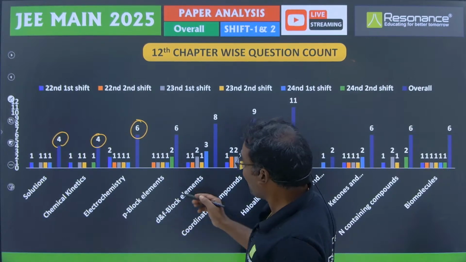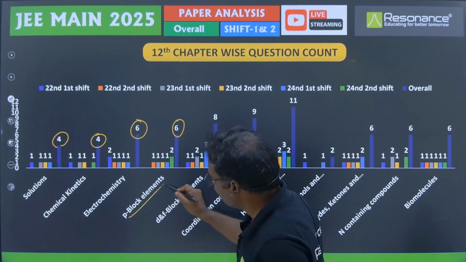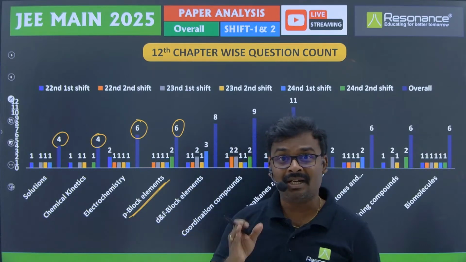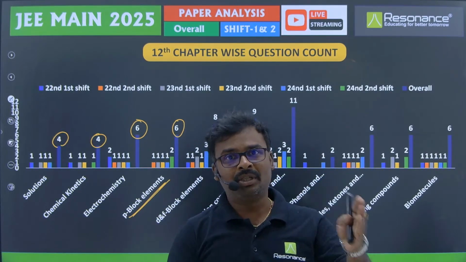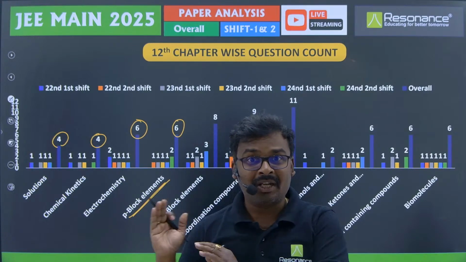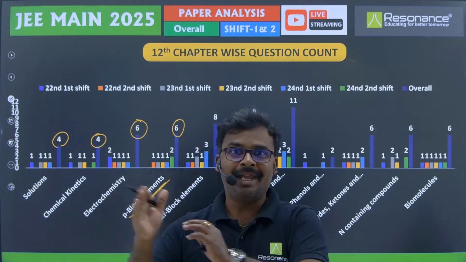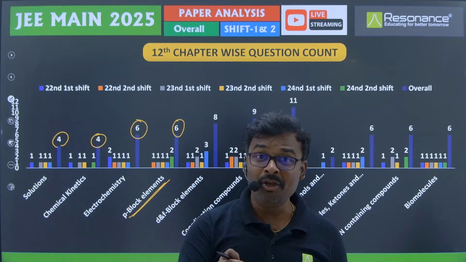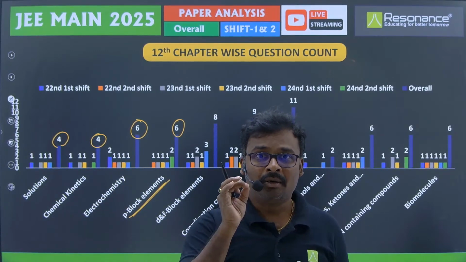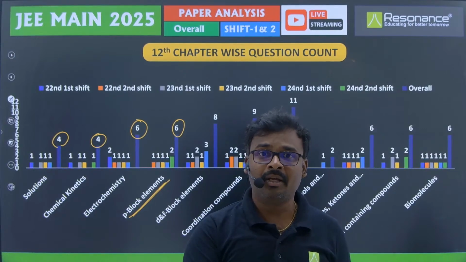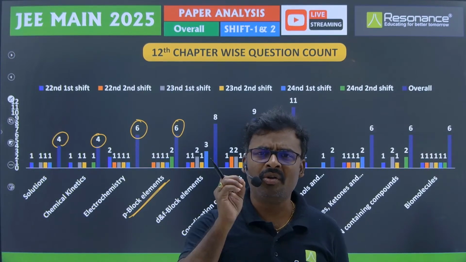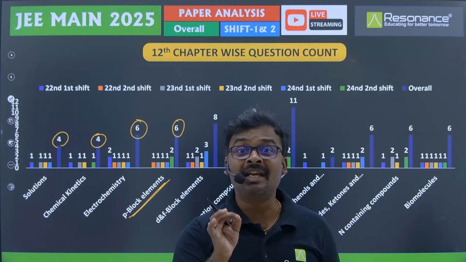Then P block elements, and here one thing you have to understand, the P block elements here are from 13th to 18th. We did not classify them as 11th P block and 12th P block, 13th to 18th altogether. And believe me, if anybody has studied NCERT textbook, only they have asked for the physical properties.